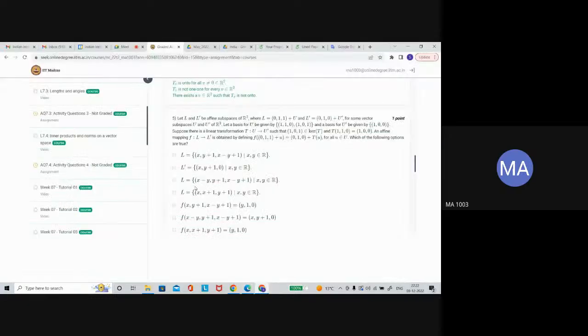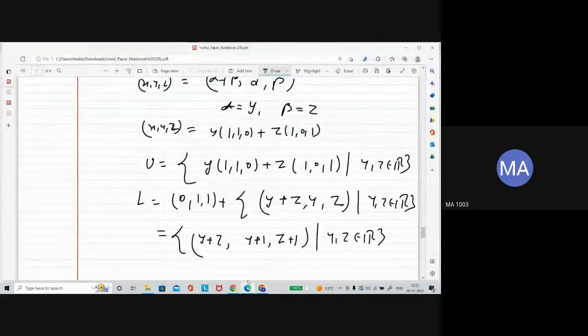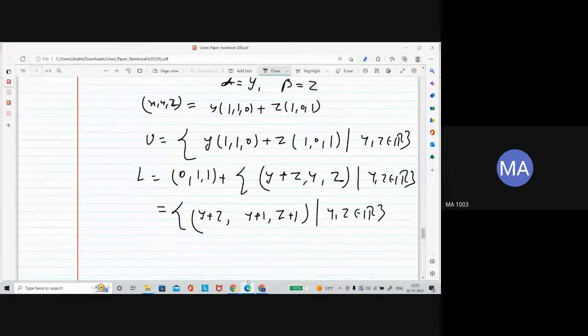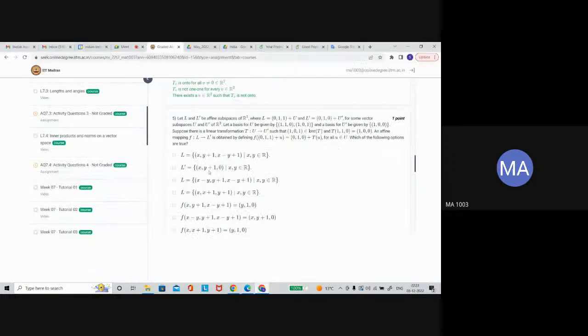So now which one is L? From here you can find that we got y plus z, y plus 1 and z plus 1. So which one is representing L?